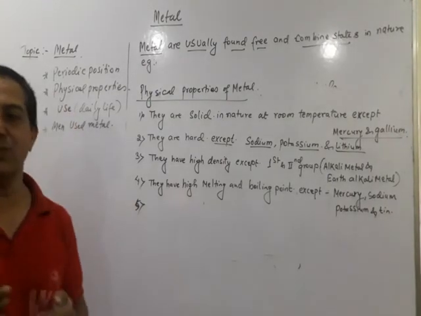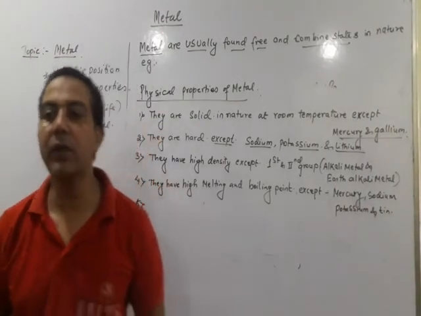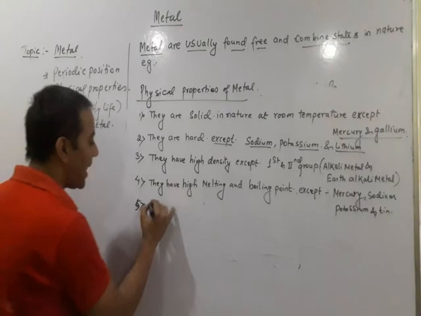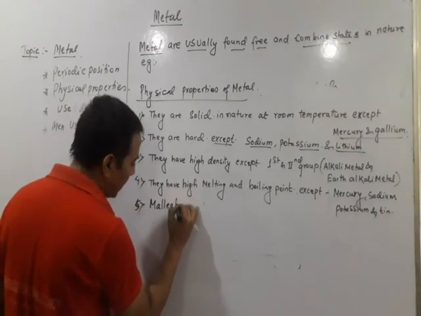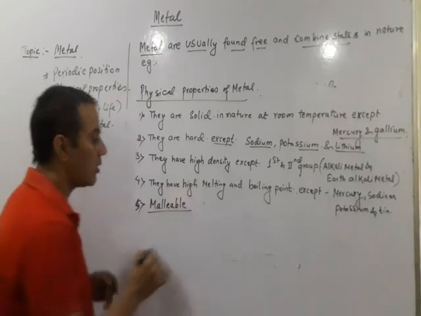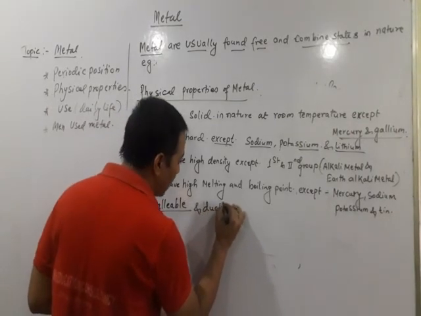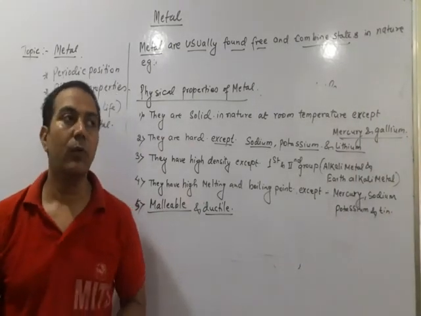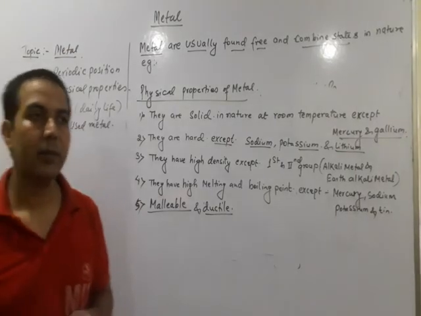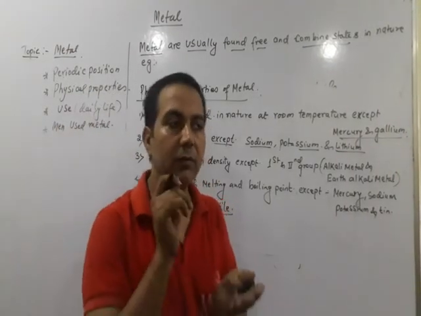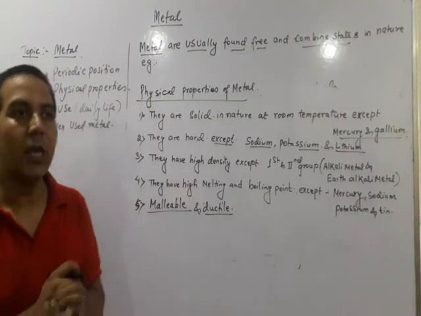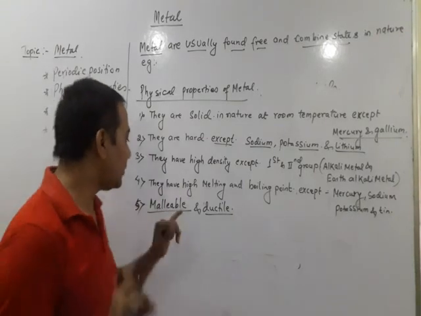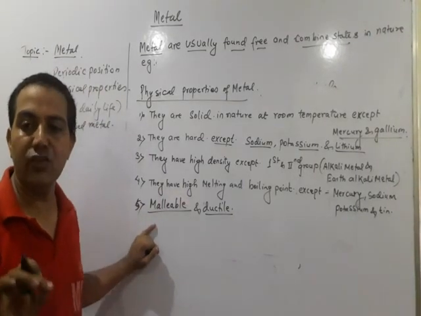Then the next property we find is that they are malleable in nature. So what do you know about malleable? Malleable and ductile. Malleable means when we beat the iron, what happens? When a thick iron is beaten, what happens? It changes into a thin sheet, isn't it? A thin sheet. That is called malleable. Without breaking, it changes into a thin